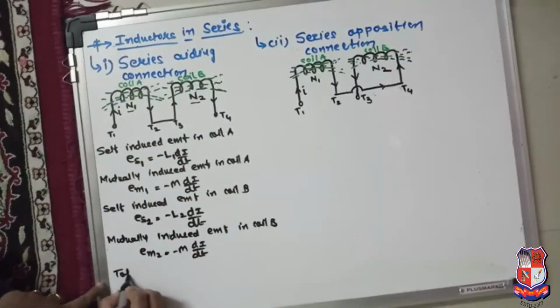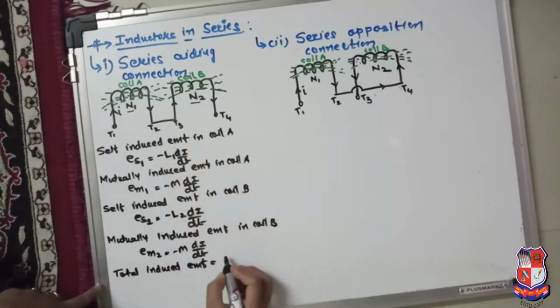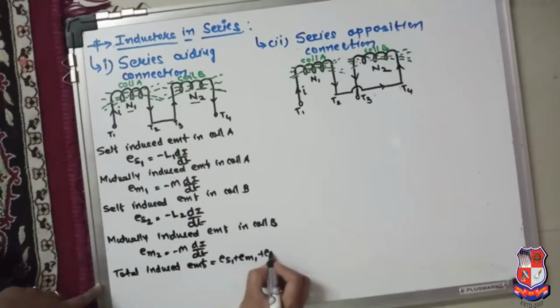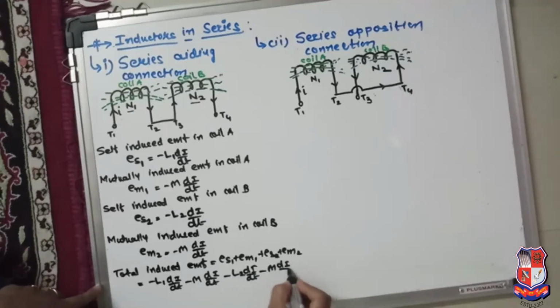So the total induced EMF in this series connection is given by the algebraic sum of all the induced EMFs. So ES1 plus EM1 plus ES2 plus EM2. So total induced EMF is equal to minus L1 di by dt minus M di by dt minus L2 di by dt and minus M di by dt.